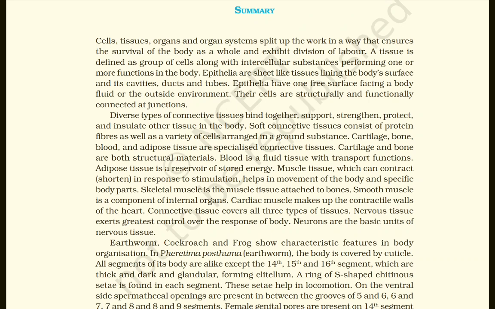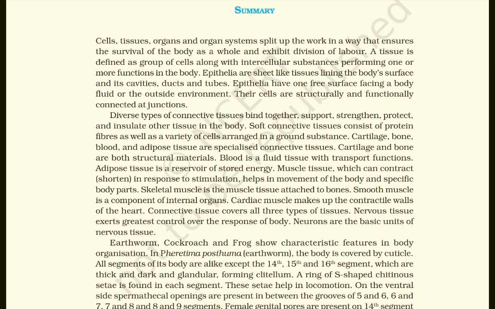Epithelia have one free surface facing a body fluid or the outside environment. Their cells are structurally and functionally connected at junctions. Diverse types of connective tissues bind together, support, strengthen, protect, and insulate other tissues in the body. Soft connective tissue consists of protein fibers as well as a variety of cells arranged in a ground substance.